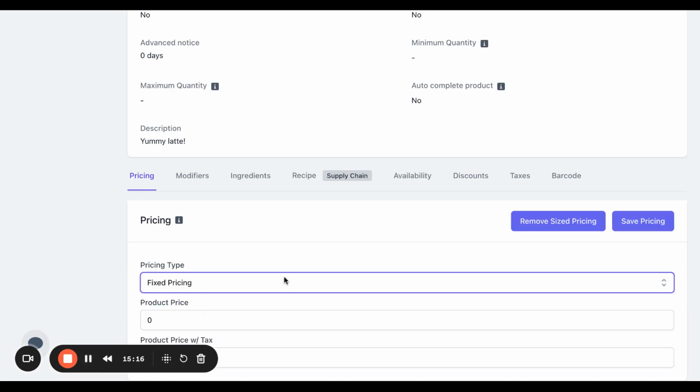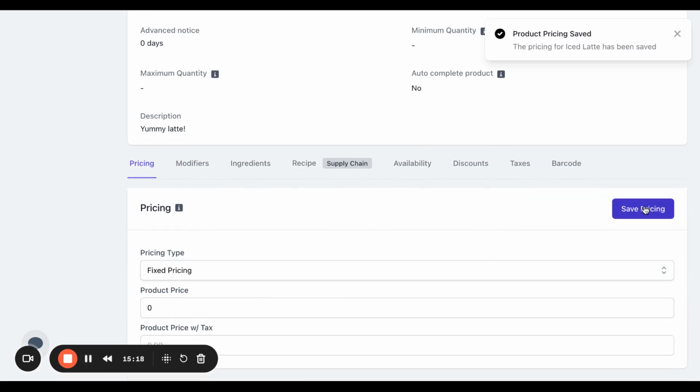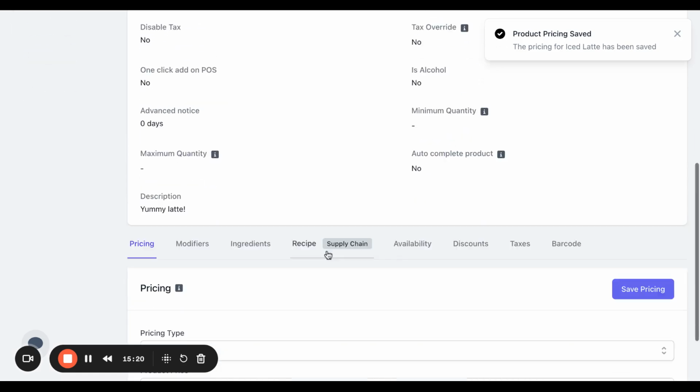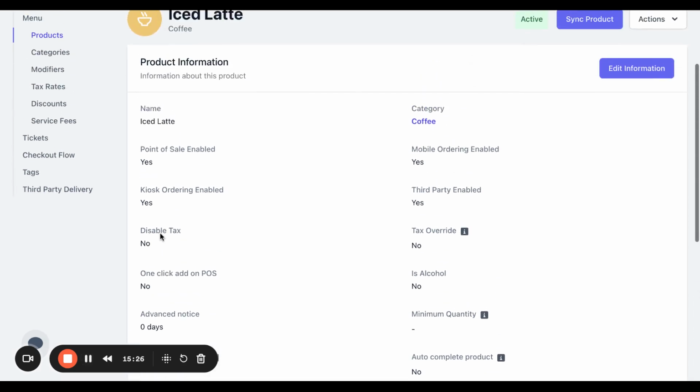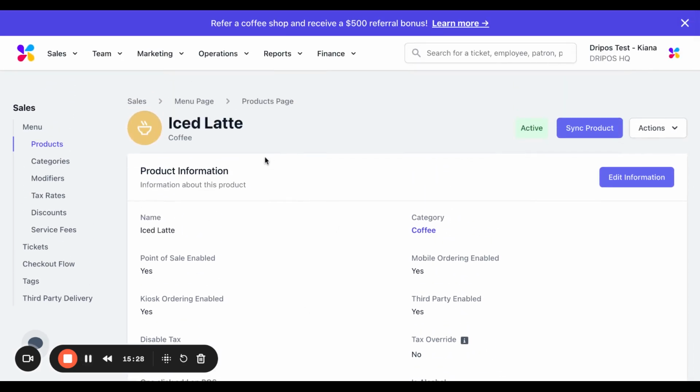I'm just going to leave this at fixed pricing for right now. And click save, and boom. So that's a quick overview on product pricing options. Now, in addition to creating products on the web dashboard, you can also create them from the point of sale. So let's dive into how you would go about doing that.